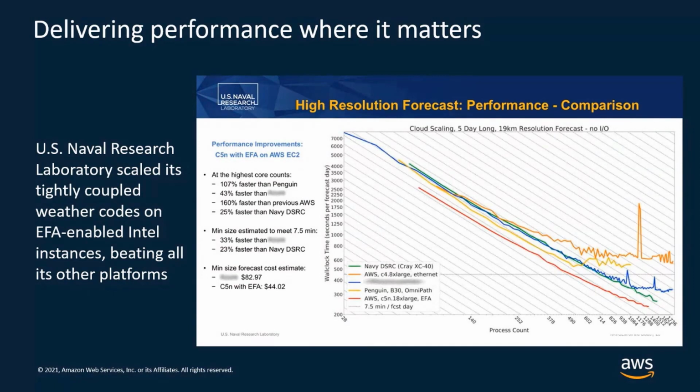The graph represents how the wall time decreases as the number of processes increases. The red line is the result of a simulation made on AWS using C5n and EFA. Here I want to emphasize a couple of aspects. The first is that, as you can see, the red line is the one that provides the best performance, so the smaller wall time. In addition, the line stays flat longer than all the others.